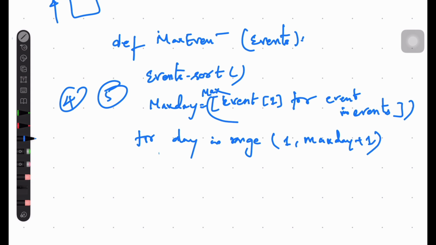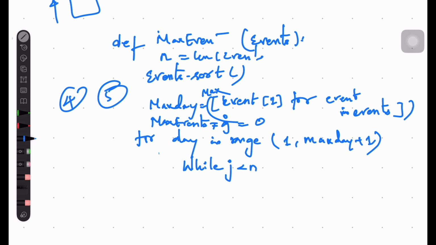So now let's have the max event variable as 0, and we will have another pointer j, with all these values as 0. Then we will be traversing through this array. N is nothing but the length of the events. So what does this mean?